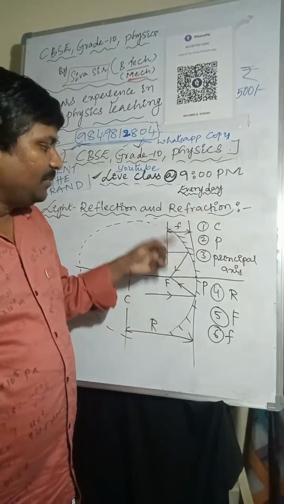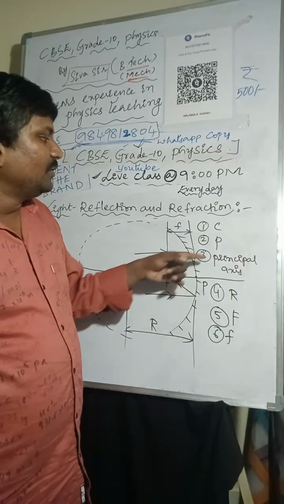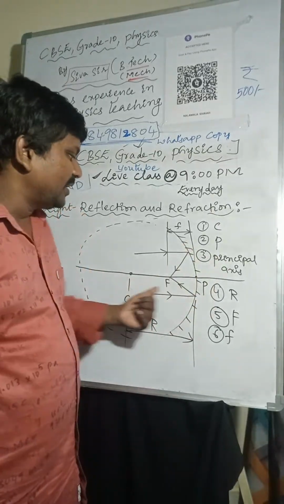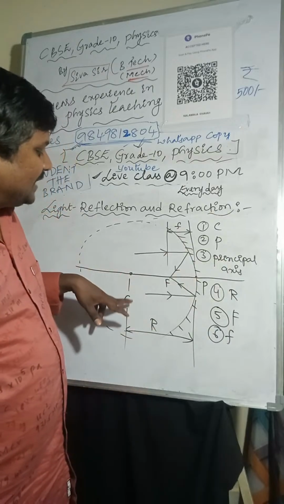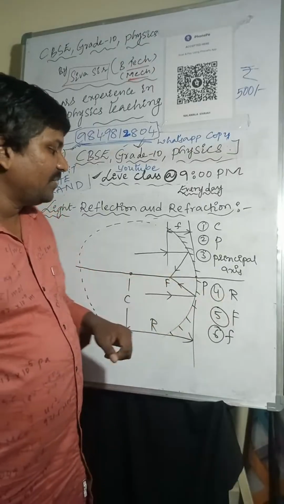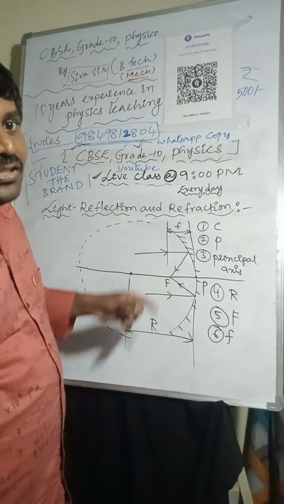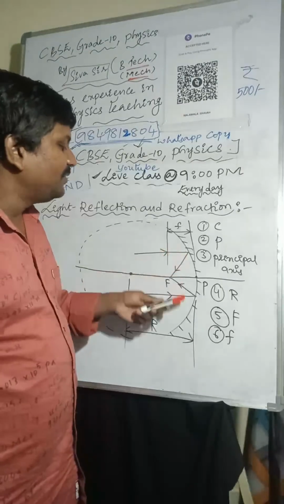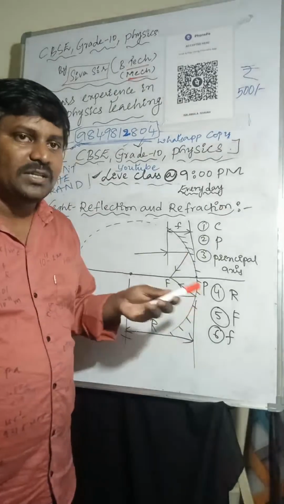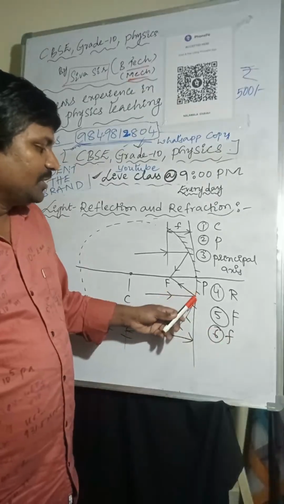The midpoint of the mirror is called the pole. The line joining the center of curvature and the pole is called the principal axis. The distance between the center of curvature and the pole is called the radius of curvature. After reflection, all light rays will meet at one point, called the principal focus or focus. The distance between the focus and the pole is called the focal length.